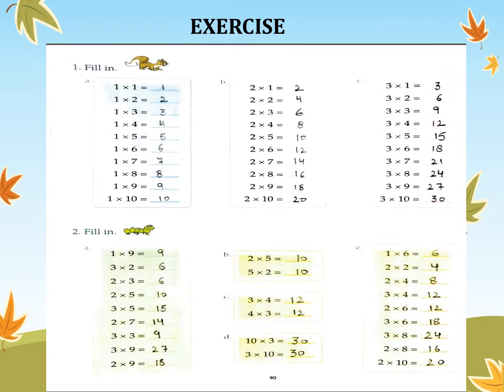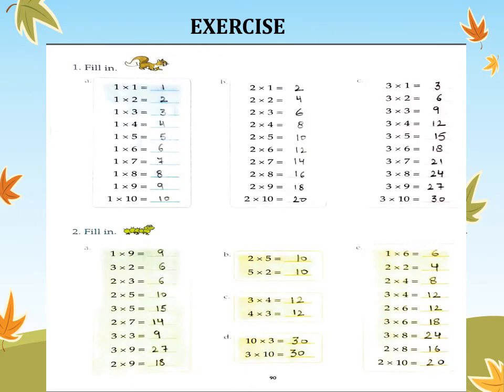So we have learned the tables of 1, 2 and 3. The table of 1 is nothing but simple counting from 1 to 10. So table of 2 and 3 we need to learn. And as you have already learned, you can write the answers. So I request you to fill in the table of 2 and 3 as soon as possible. Here we won't be giving time, but after the class you can complete them.